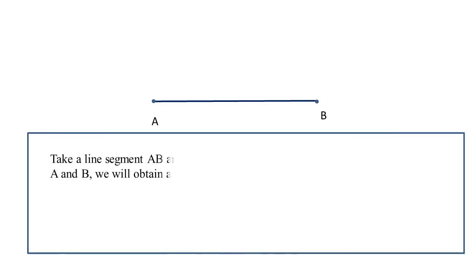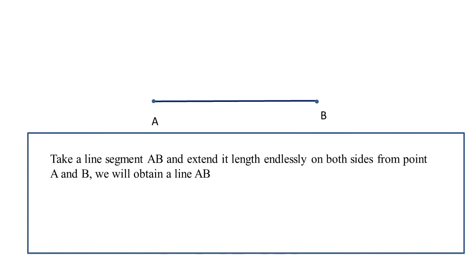Now let me take 2 points and join them. What we obtained? A line segment. Now suppose we are extending the length of AB from both the sides B and A. Suppose we have increased the length from side B towards the right and from A towards the left, and we are increasing this length indefinitely, means without stopping we are going to increase the length on both the sides. Then in that case, the figure which we will obtain is known as line.